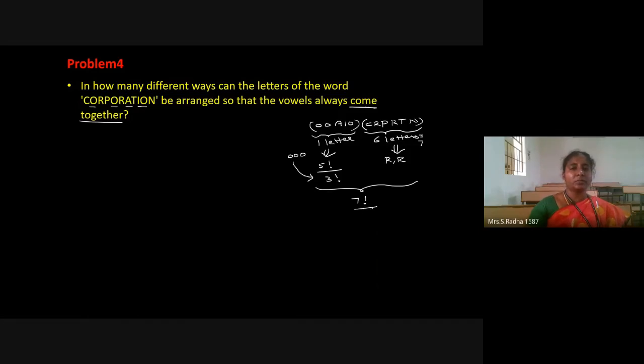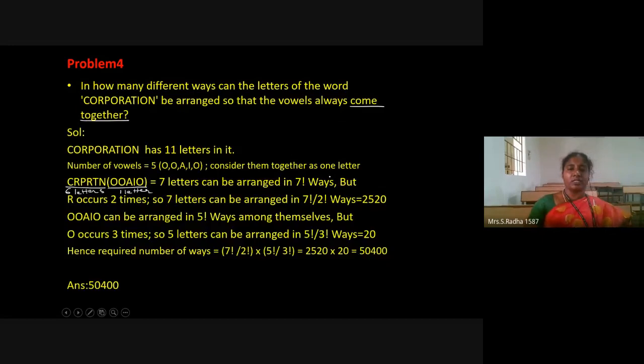R is repeated 2 times, so we divide by 2 factorial. And apart from that, vowels among themselves can be arranged in 5 factorial ways, and O is repeated 3 times, that's why divided by 3 factorial. The complete word has 7 letters, that's the reason for 7 factorial. R is repeated 2 times, so divided by 2 factorial. 7 factorial means 1, 2, 3, 4 up to 7. 2 factorial means 1 into 2. If you simplify, it will come to 2520.